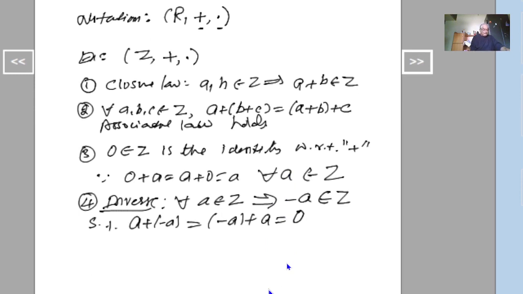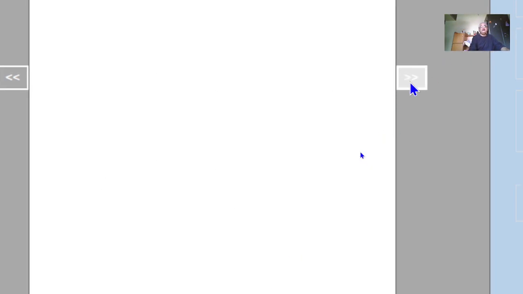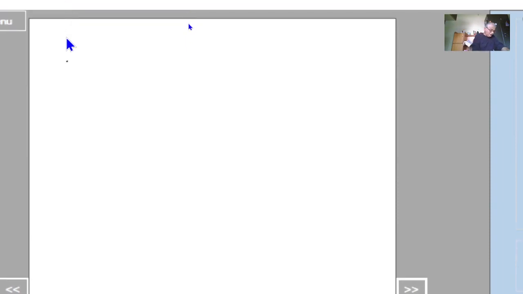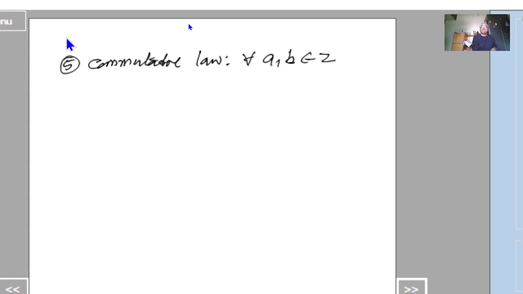And the last one, commutative law with respect to addition. For all a and b belonging to Z, so a and b are integers, we can write a plus b is equal to b plus a.